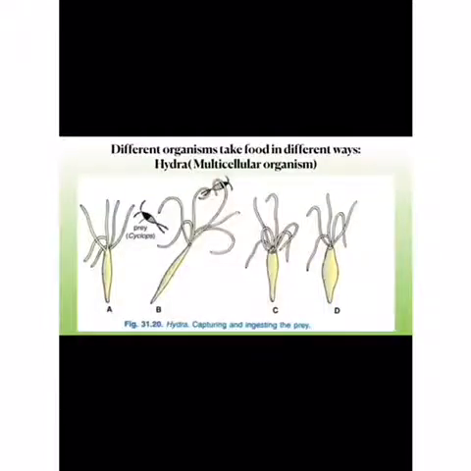Hydra, a multicellular organism, has a number of tentacles around its mouth. It uses tentacles to surround its prey and kill it with its stinging cells. Then the food is pushed inside the body cavity. You can see that it is entangled. It is taken inside the mouth with the help of tentacles, and then it is digested inside the body with the help of digestive juices. The food is then assimilated inside the cells.